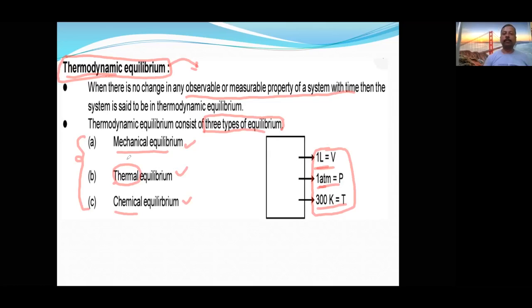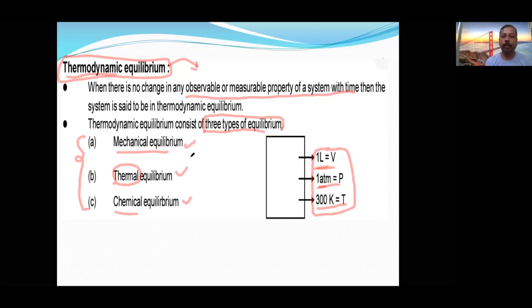So that's why if I say thermodynamic equilibrium, it must maintain all three equilibria: mechanical equilibrium, thermal equilibrium, and chemical equilibrium. If even one of them is not maintained, we cannot say it is in thermodynamic equilibrium.